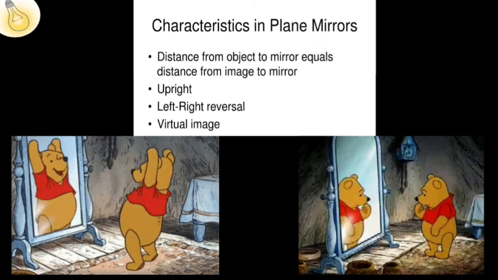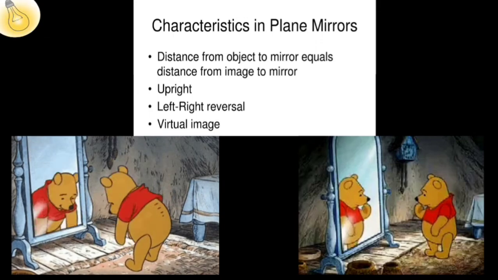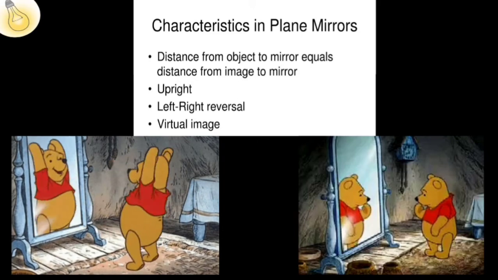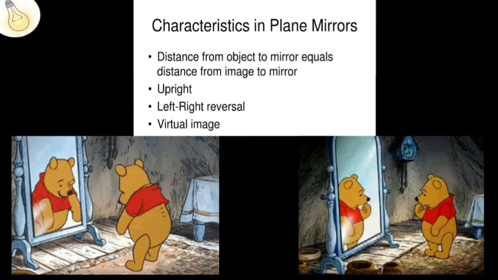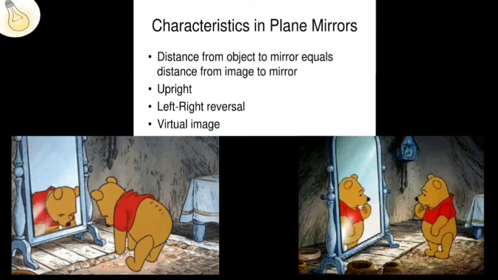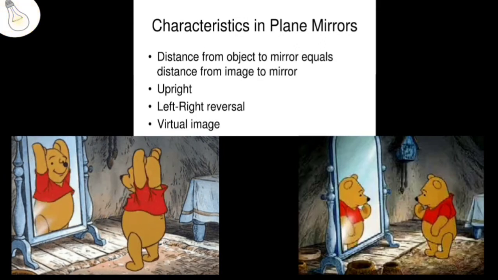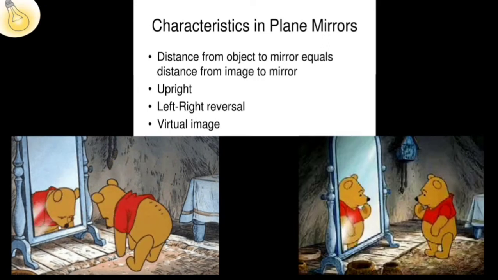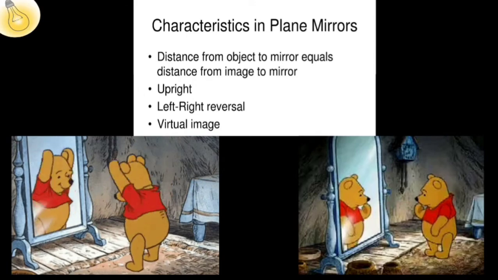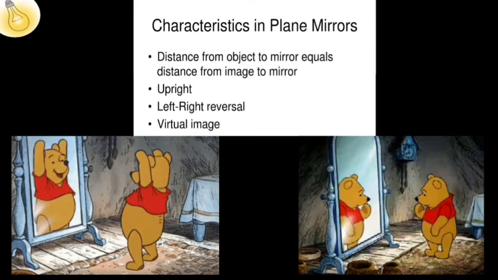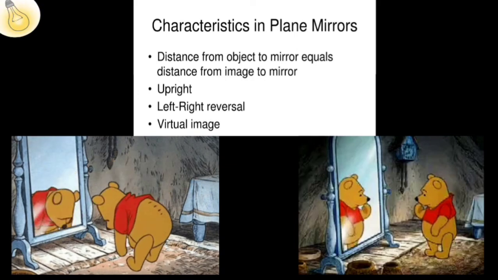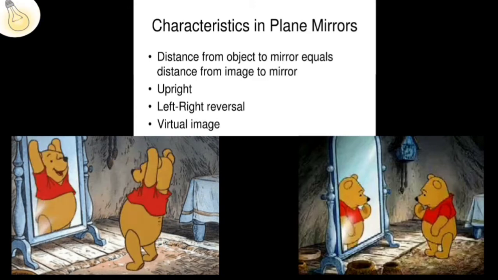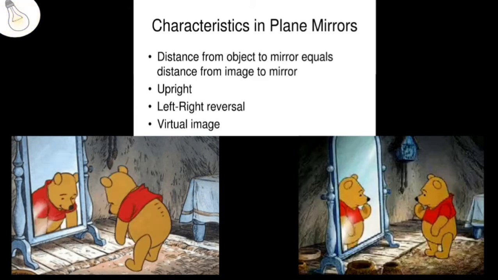Now, when we see an object using a plane mirror, what kind of things do you observe? As you can see, a plane mirror has some characteristics, like it keeps the image as it is seen. If you stand straight in front of the mirror, it shows you the same way, but it is a virtual image. And if you try to raise your left hand, it shows the right hand, that is the left-right reversal. It is also called lateral image.